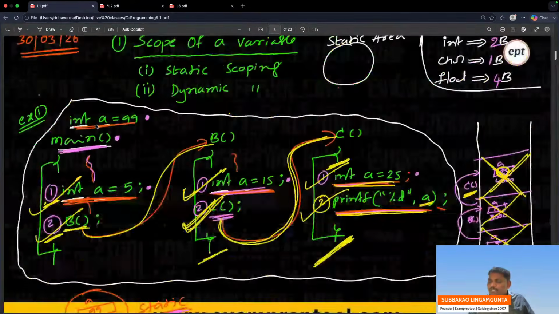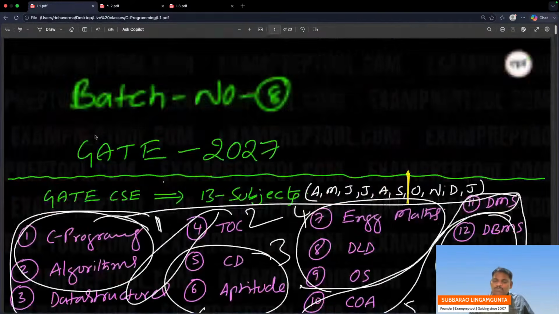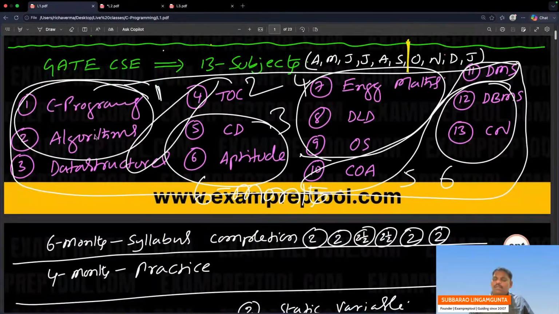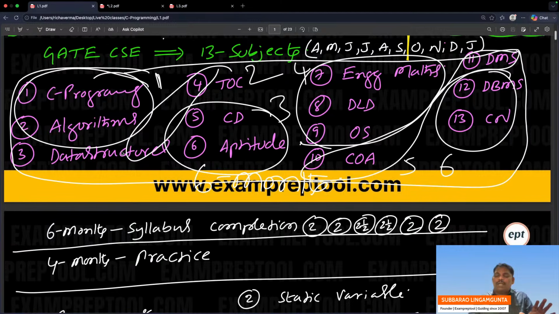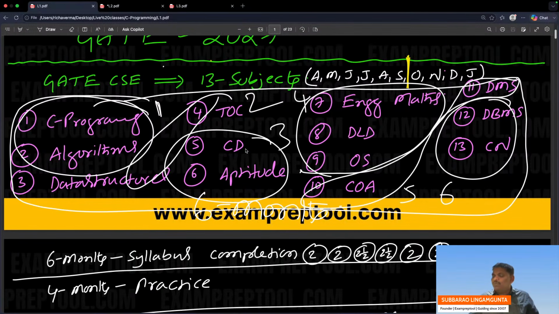Some people are asking, what will be the subjects order? Reddy sir, what will be the subjects order? Yesterday I mentioned it a little bit. Can you see this? This is the subjects order. First C programming, next algorithm, next data structure. There are many orders possible; one possible order I am giving. First to start C programming. We are doing that. Next algorithm, next data structure, next TOC, next CD, next aptitude, next engineering mathematics, DLD, OS, COA, discrete mathematics, DBMS, and computer network. Every month, minimum 2 subjects.